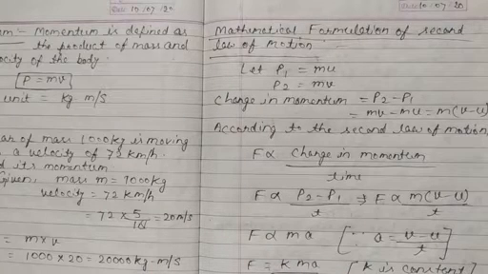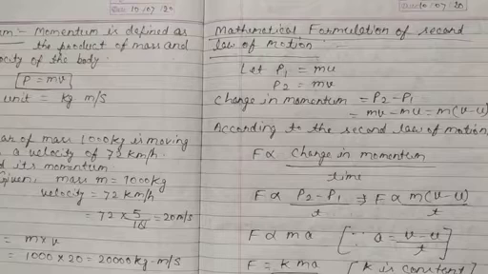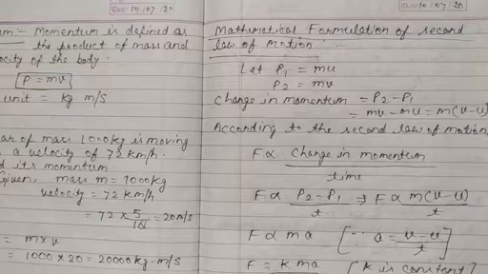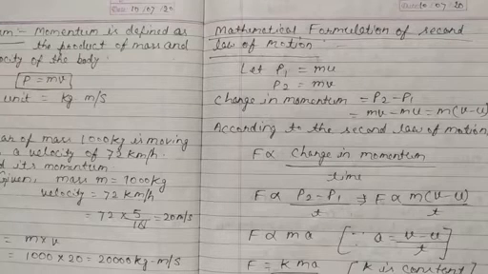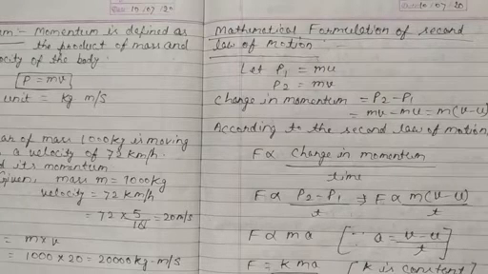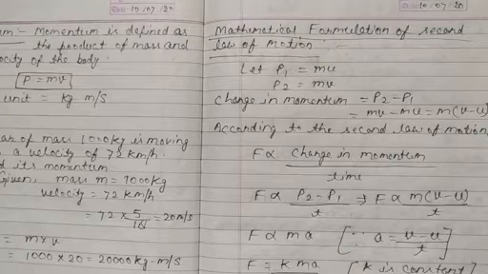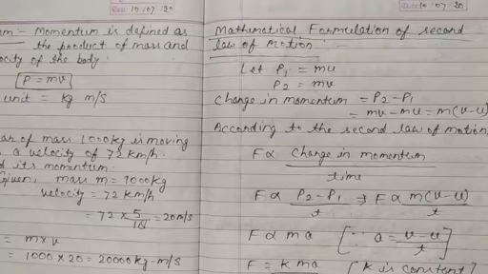Let a body of mass small m be moving at initial velocity u, accelerate uniformly with an acceleration small a for a given time small t, so that its final velocity changes to small v. Initial velocity is small u and final velocity is small v.